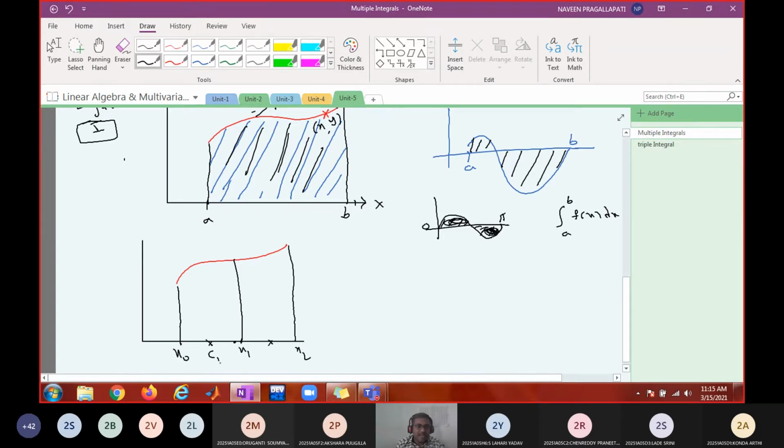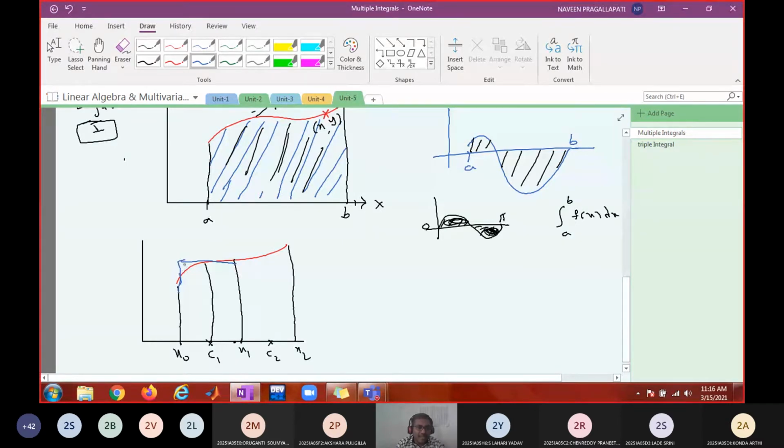Let us say C1 and C2. F of C1 is this height, which gives f of C1 times the x0 to x1 distance. If you multiply this length with this height, you will get this rectangular area.